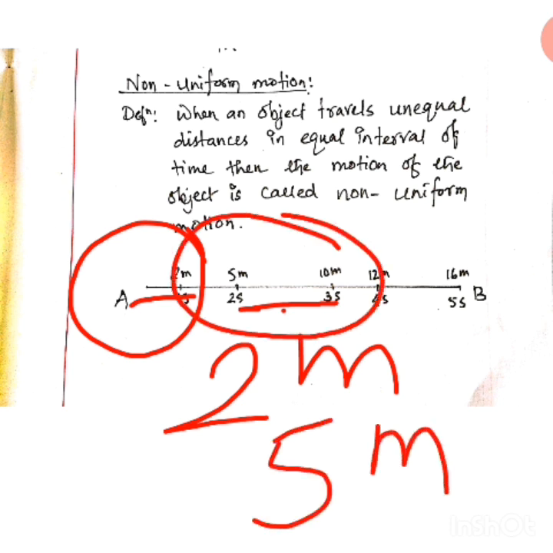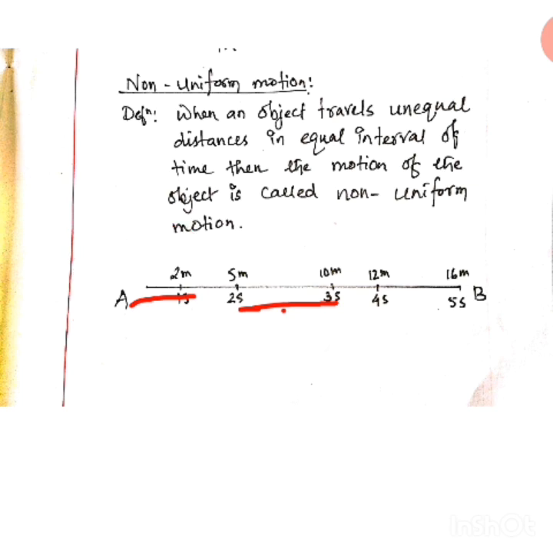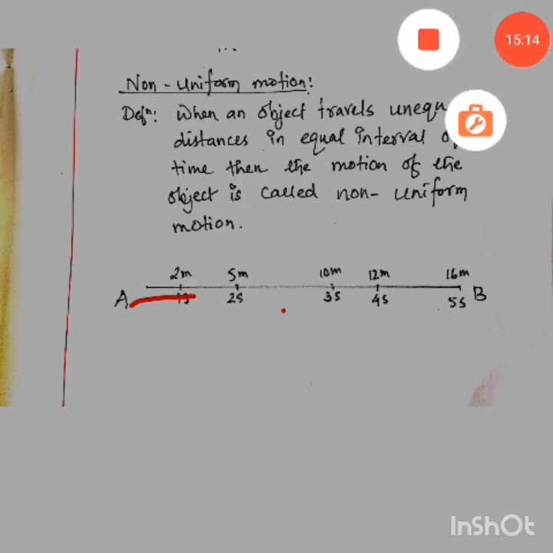No. Is it equal? No. If it is not equal, then we can say that this motion is non-uniform motion. That means for the same time interval, however much you keep the same time interval, if the distance traveled is not same, then it is non-uniform motion. So this is all about uniform and non-uniform motion.